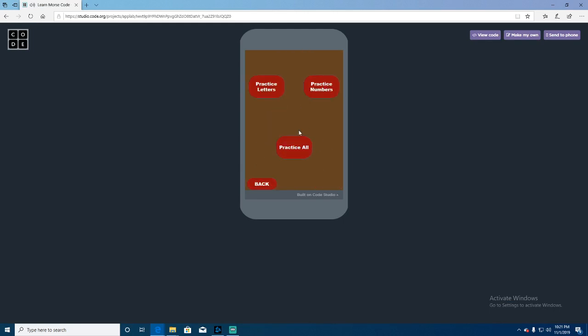Now we have the practice mode. We have practice letters, practice numbers, and practice all. If you click practice all, it's going to randomly generate between A through Z and 1 to 0, basically 1 through 10. Or if you want to do letters only, you can choose this option, or if you just want to practice your numbers, it's all right here. It's all randomly generated, so if I go here and back out, it changes. The last one was an S, this one's a J.